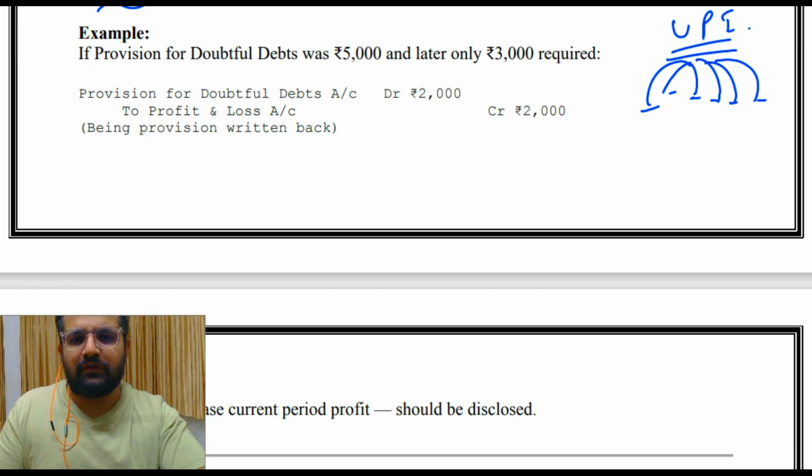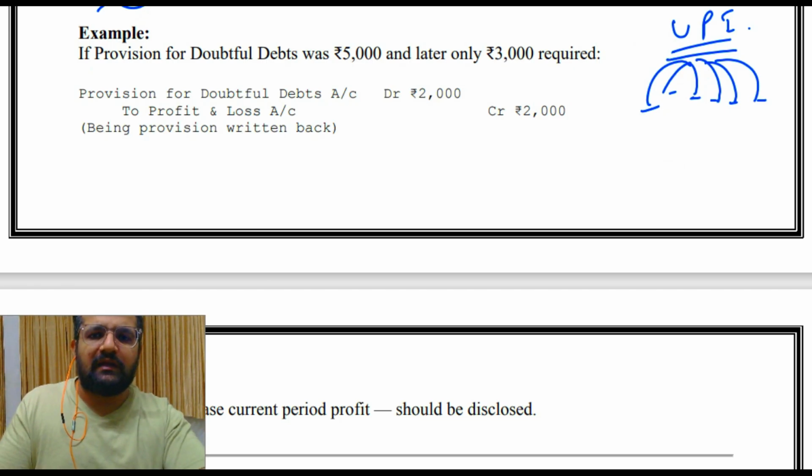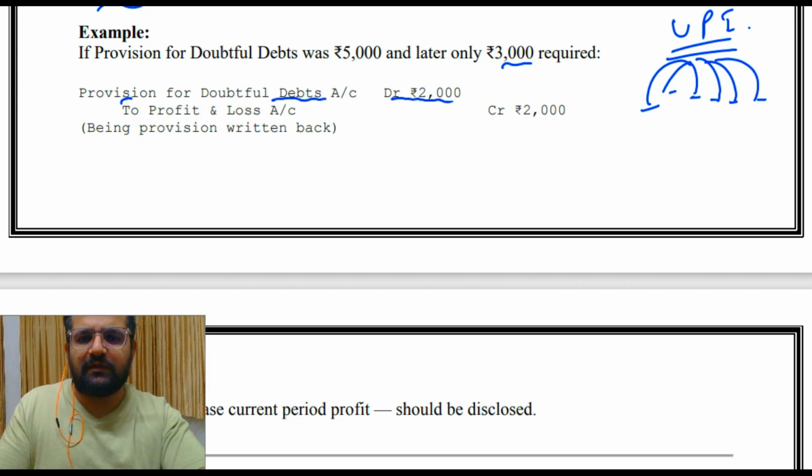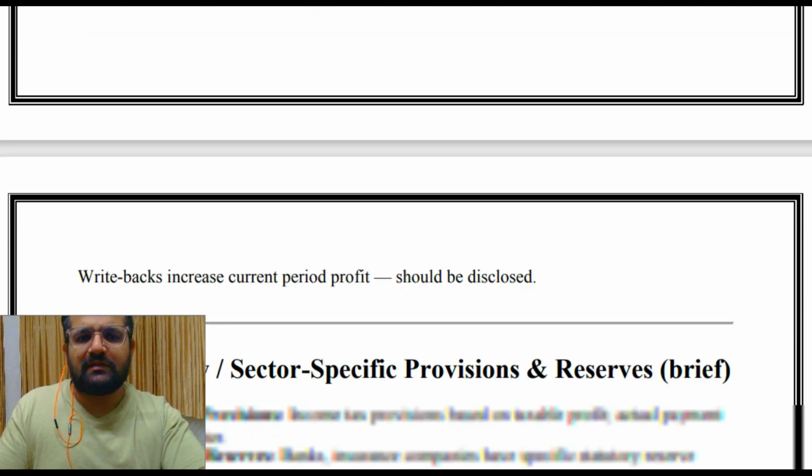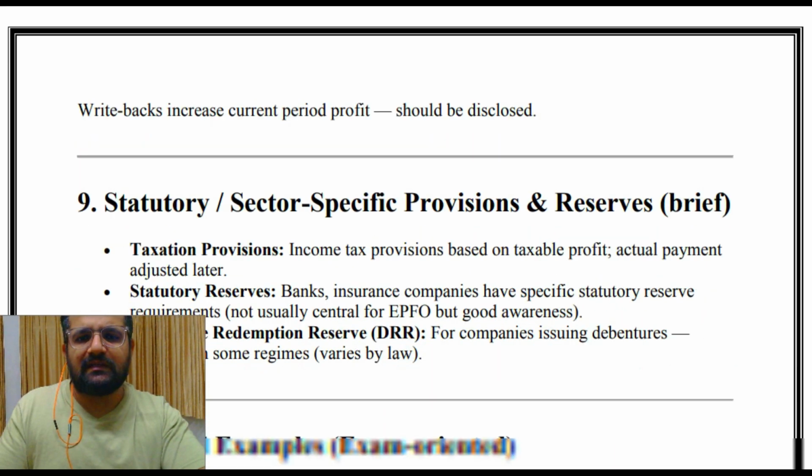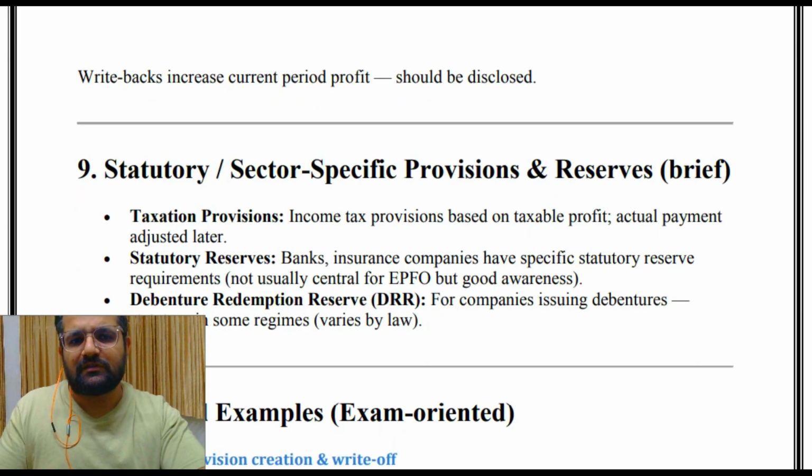If provision for doubtful debts was 5,000 and later on only 3,000 is required, then provision for doubtful debts account debit 2,000, profit and loss account credit 2,000. Being provision written back. So write backs increase current period profit and should be disclosed.